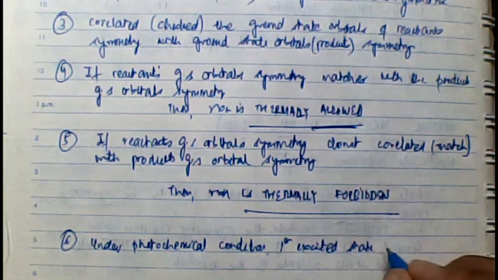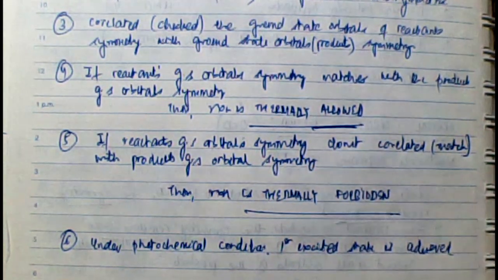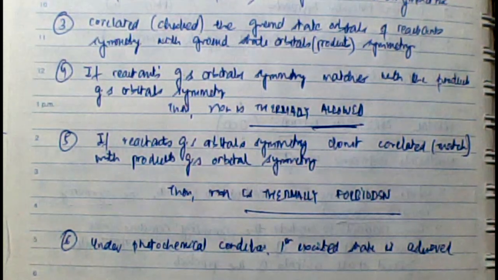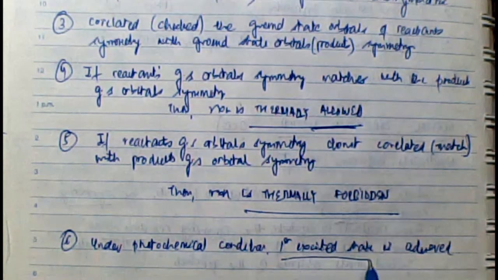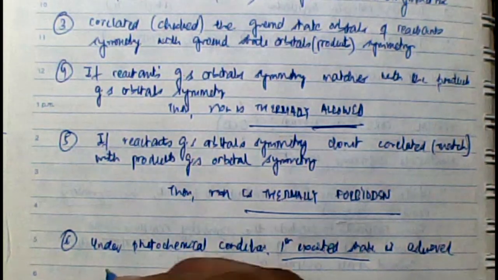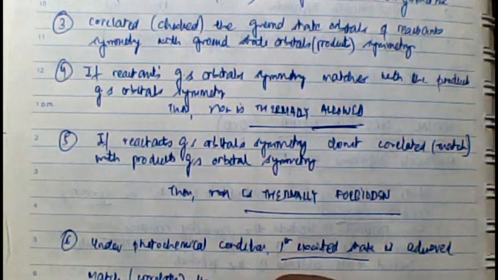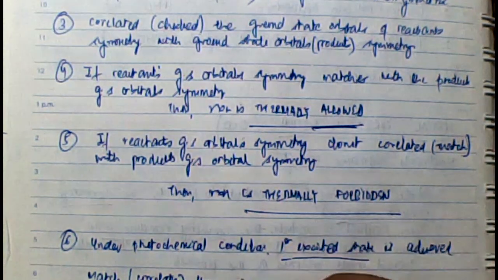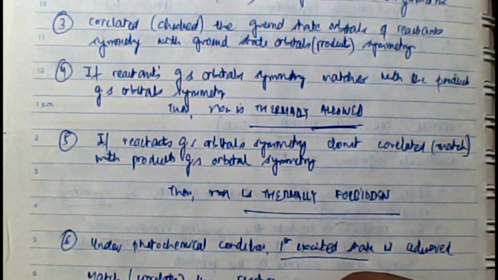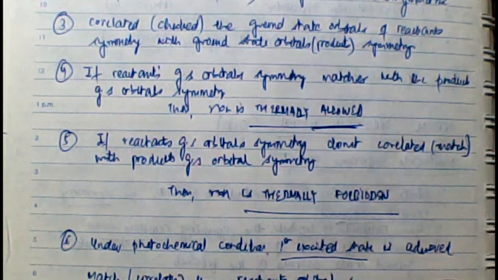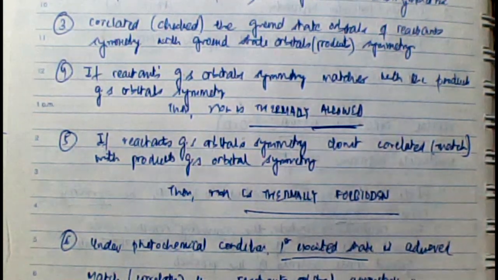Once the first excited state is achieved, then match, or as we've said, correlate the reactants' orbital symmetry up to the first excited state with the products' orbital symmetry up to the first excited state.